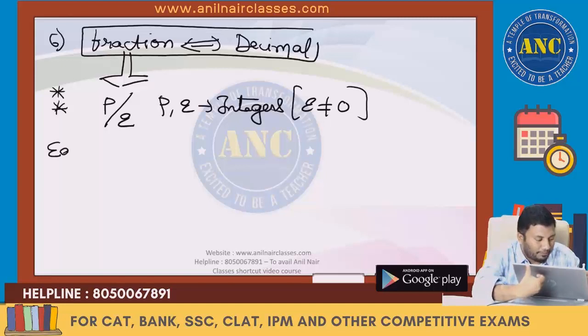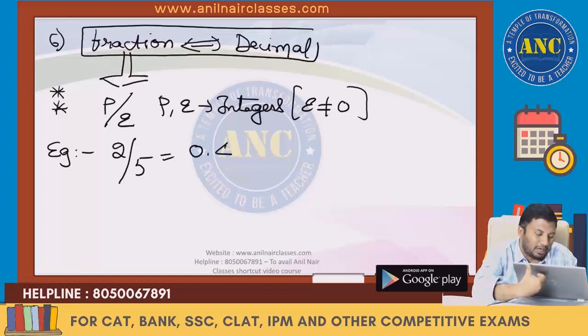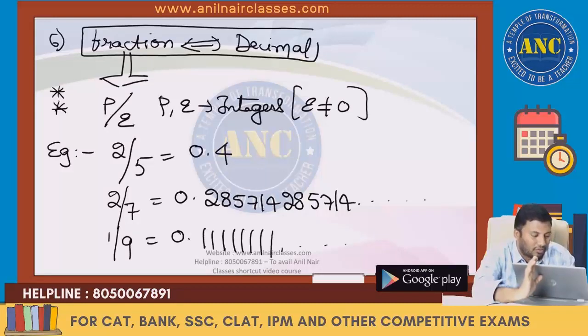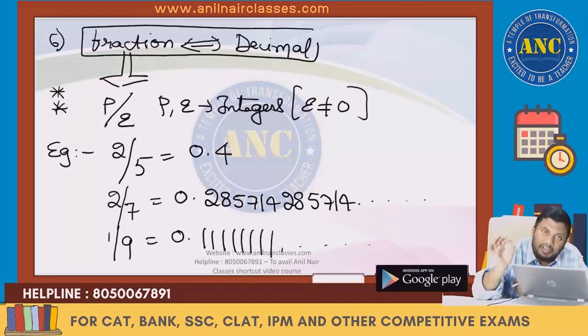For example, 2 by 5 is nothing but 0.4. It is a decimal. Suppose 2 by 7 is there, which is nothing but 0.285714, 285714, and so on. I'll come to this point. If I take 1 by 9, which is nothing but 0.11111111. Right? So any fraction will be of the form P by Q, P and Q are integers, Q not equivalent to 0.